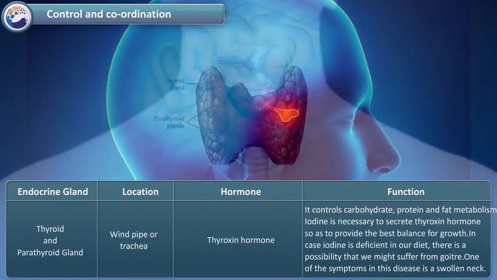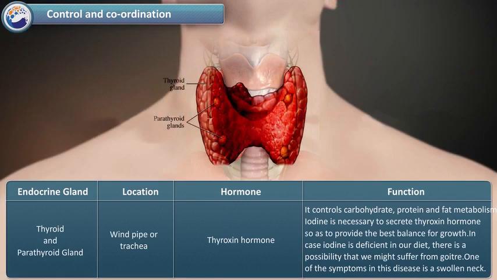Thyroid and parathyroid gland is located near the windpipe or trachea. It secretes thyroxine hormone which controls carbohydrate, protein and fat metabolism. Iodine is necessary to secrete thyroxine hormone so as to provide the best balance for growth. In case iodine is deficient in our diet, there is a possibility that we might suffer from goiter. One of the symptoms in this disease is a swollen neck.